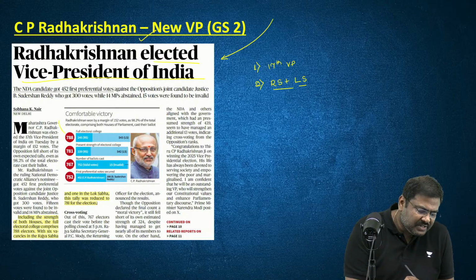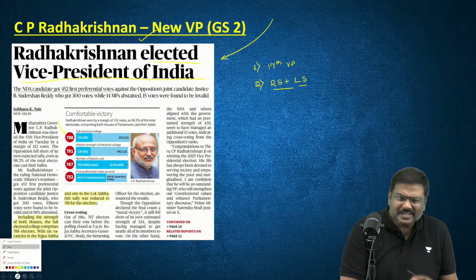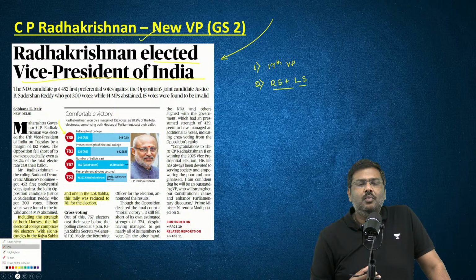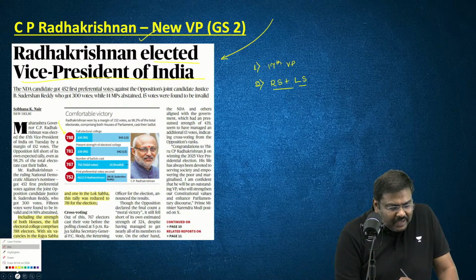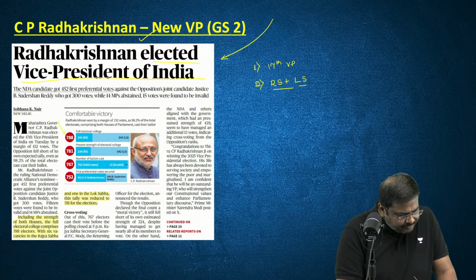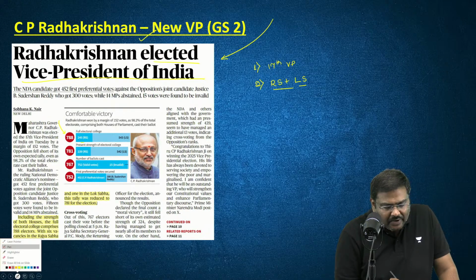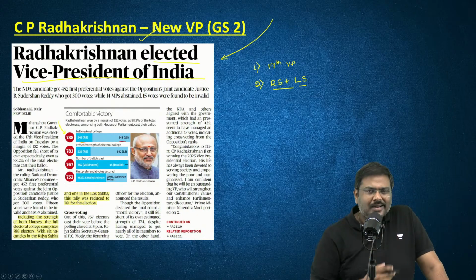So the data point which has been provided here makes for interesting reading. Why? There are certain vacancies in both Lok Sabha and Rajya Sabha. Point number one: there are vacancies in Lok Sabha and Rajya Sabha.